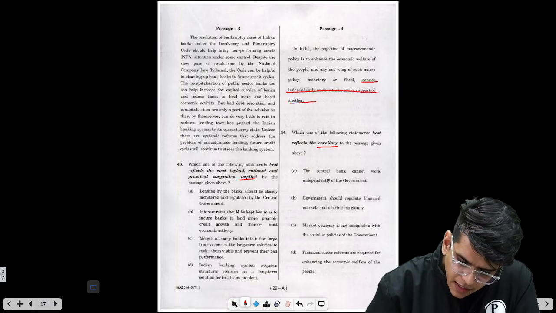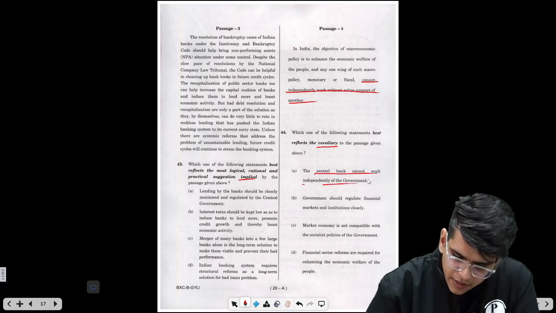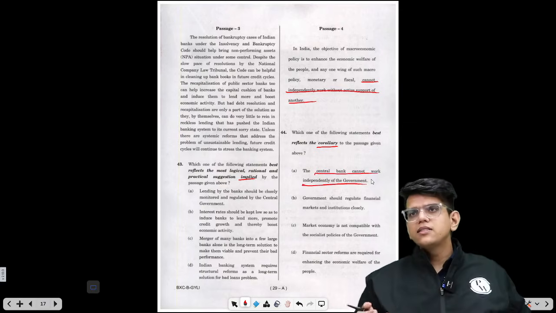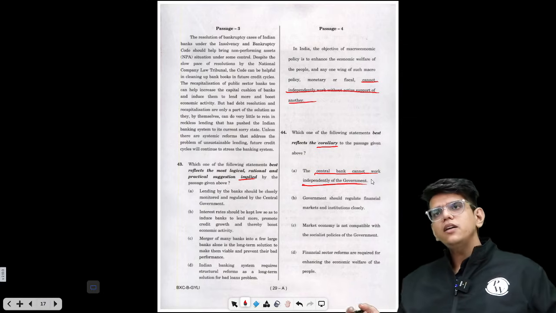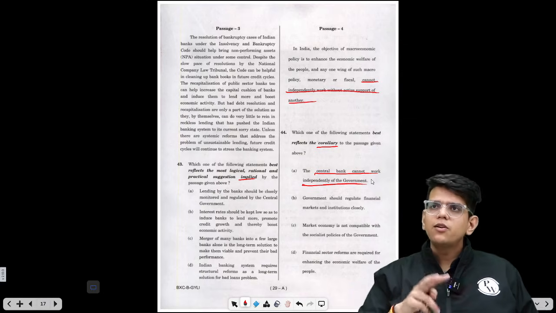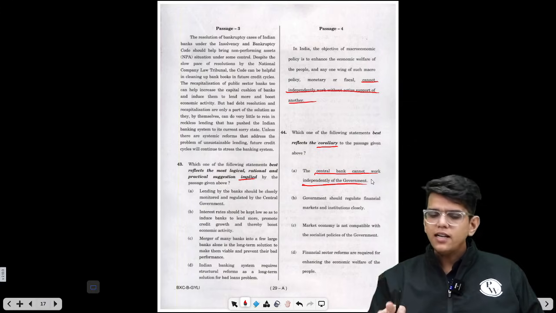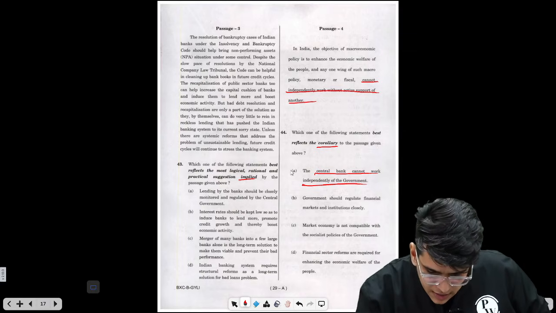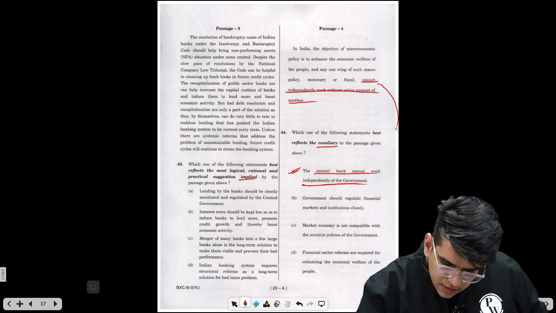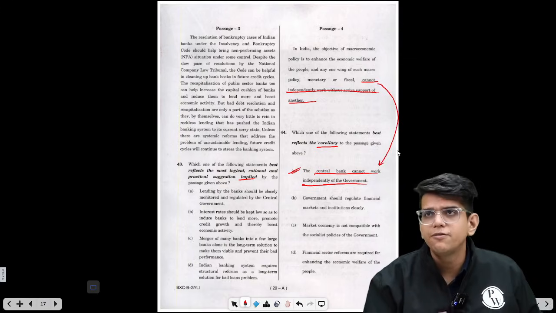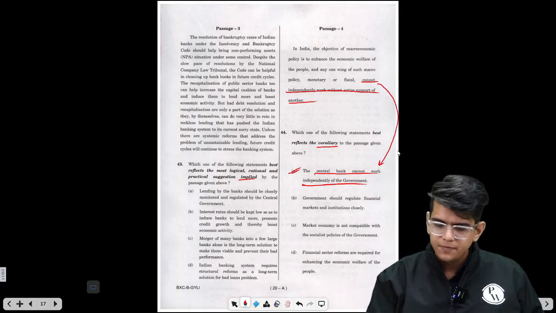The central bank cannot work independently of the government, right? One wing makes the monetary policy, the other wing makes the fiscal policy. It is given that both these sections can't work independently. Similarly, the central bank cannot work independently from the government. So this is the correct statement. This thing is nothing but written in a different language. These two things are the same.